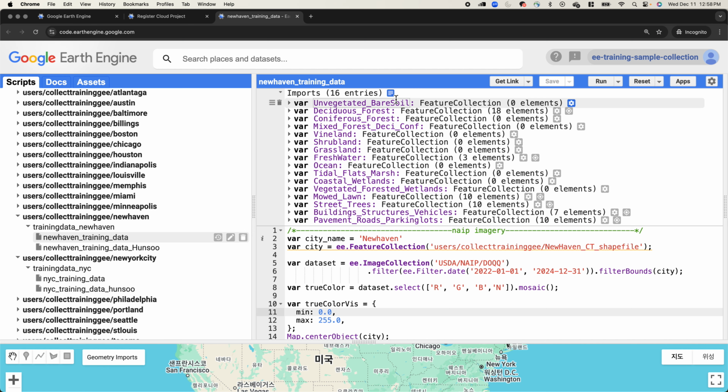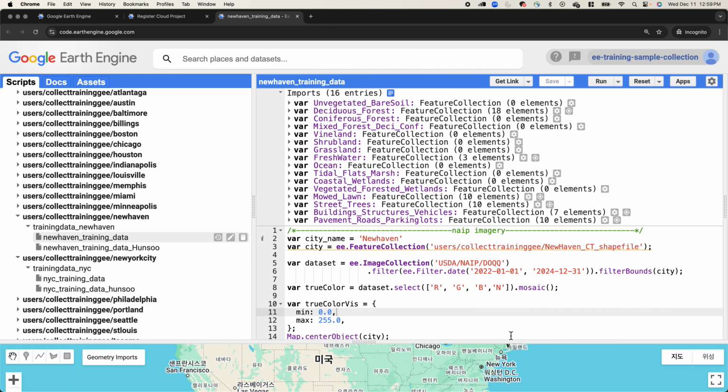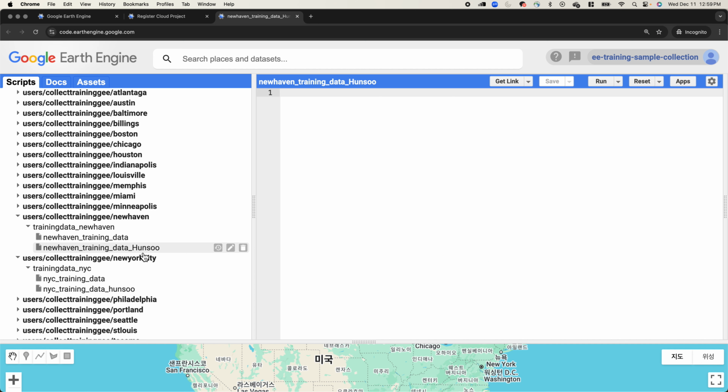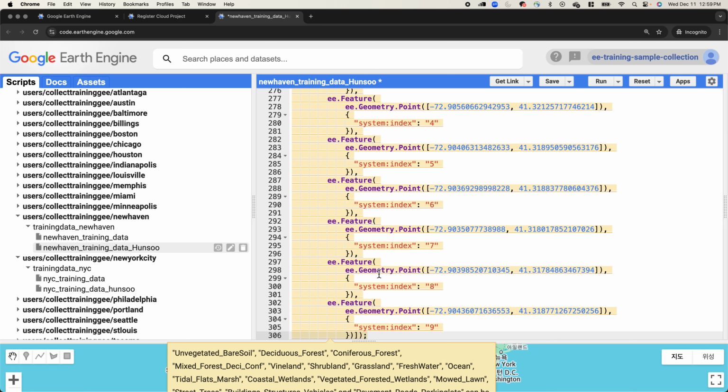So first I'm going to copy the first section by clicking here. Then please hit Ctrl C, then hit close, and move to the new script that we just created and hit Ctrl V. Once you paste all the collected train sample entry, you will see this message.